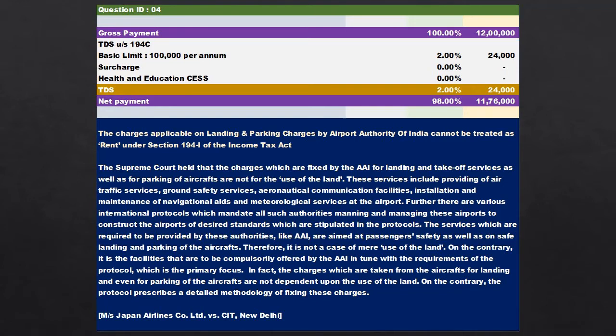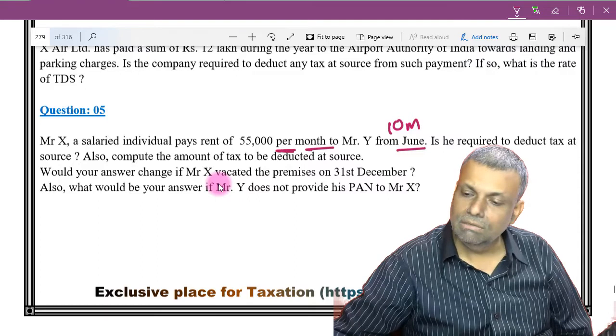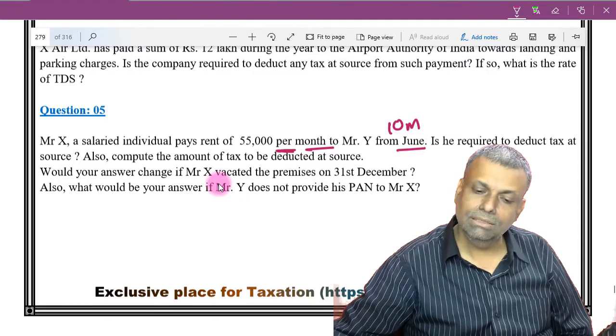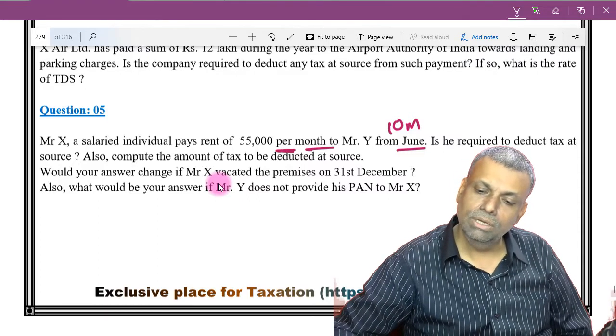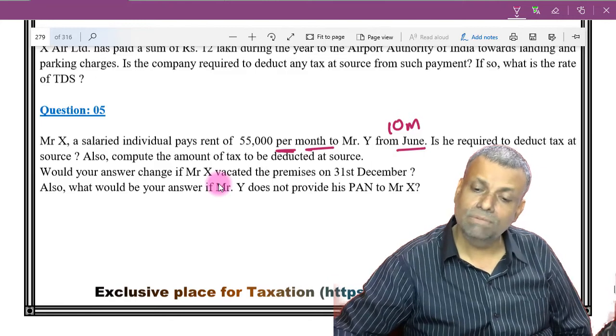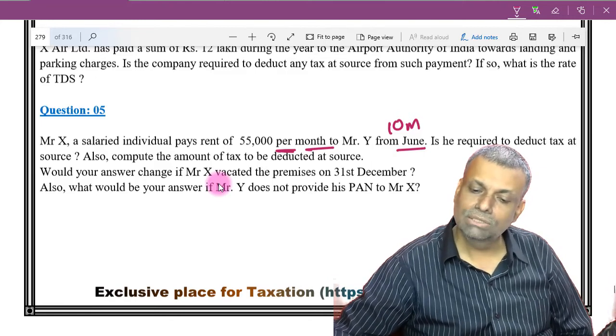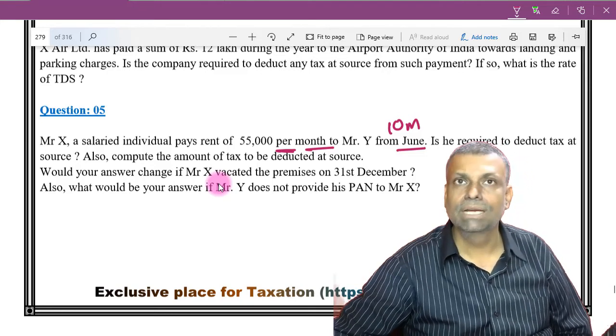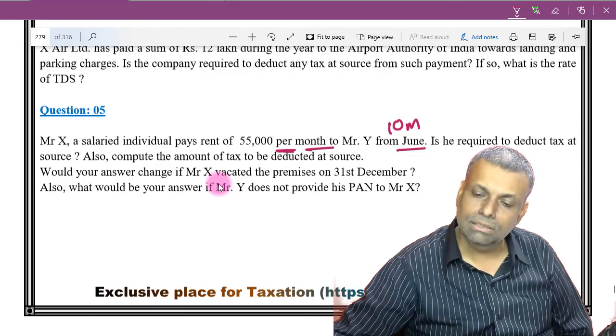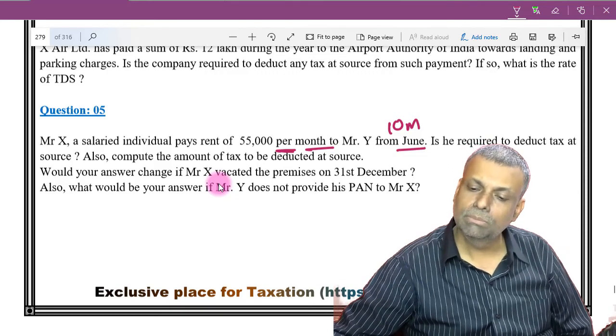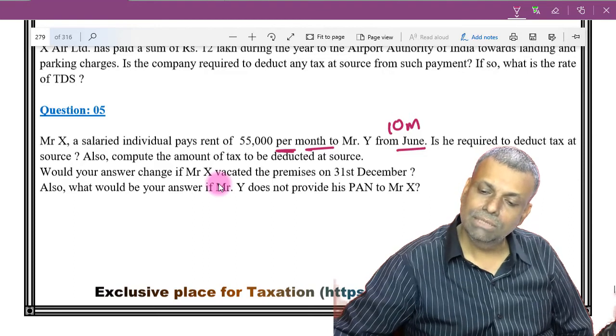The next question. Mr. X, a salaried individual, pays 55,000 rupees per month rent to Mr. Y from the month of June. From the month of June, that means 10 months for the year. Is he required to deduct tax at source, and compute the amount of tax to be deducted at source? What would your answer be if Mr. X vacated the premises on 31st December? If he vacated on 31st December, it will be June, July, August, September, October, November, December. So it's going to be 7 months.